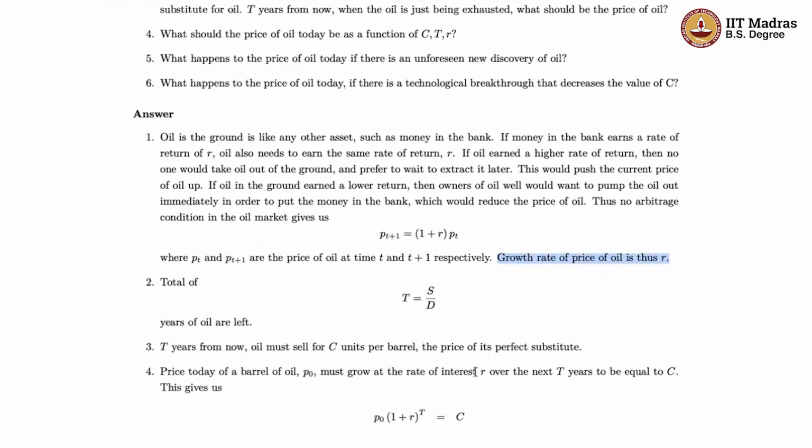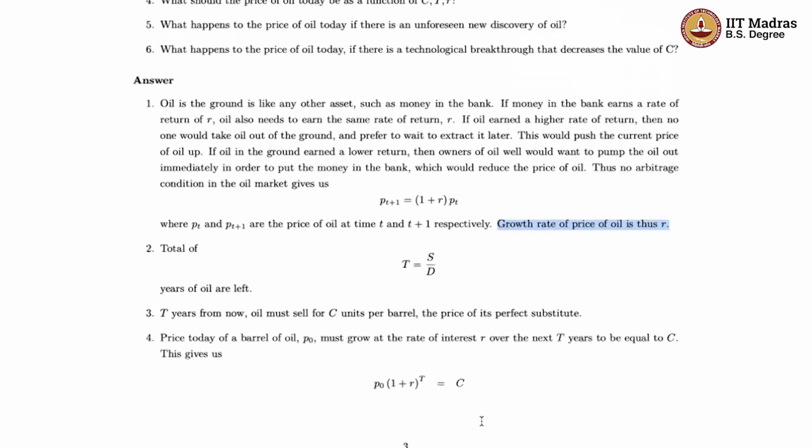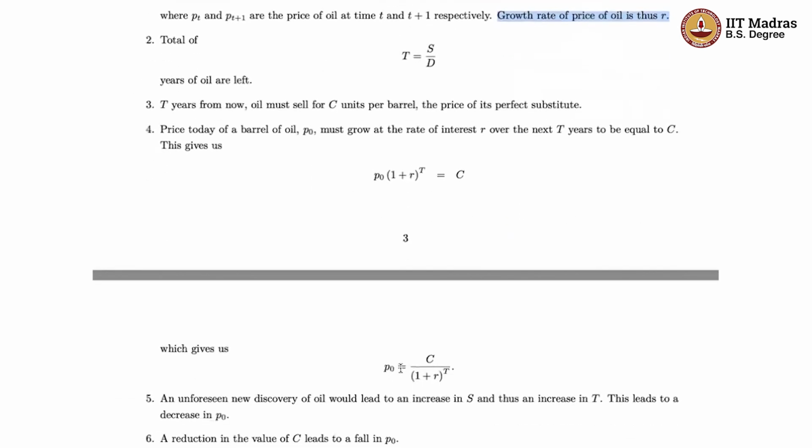So remember, it's going at a rate of R. Therefore, P0 times (1 plus R) to the power capital T, where T is the period when the oil is finally going to be exhausted and this other technology is going to become available, is given by C. So now I can write P0 in terms of all these parameters. Therefore, P0 is equal to C divided by (1 plus R) to the power T.